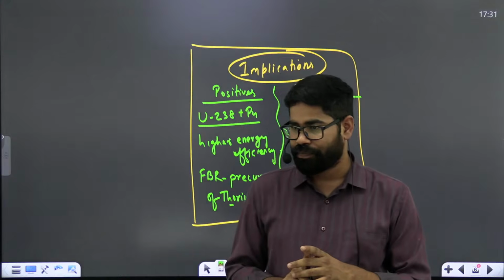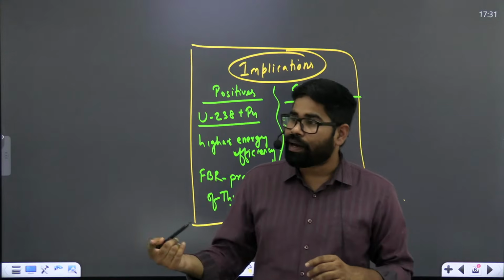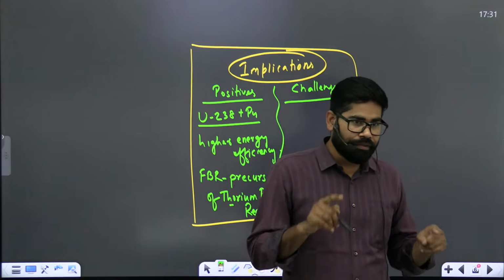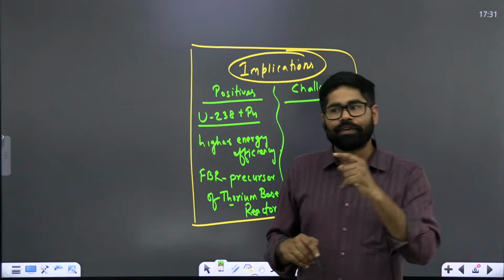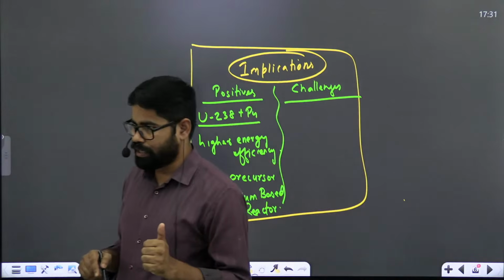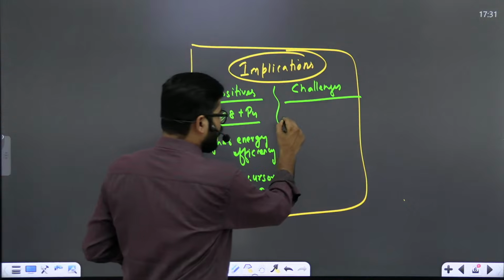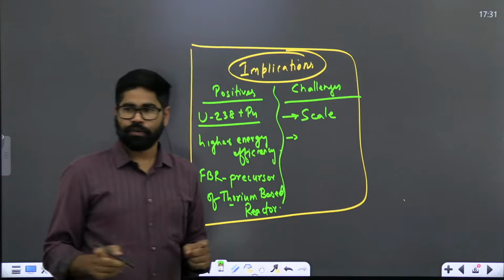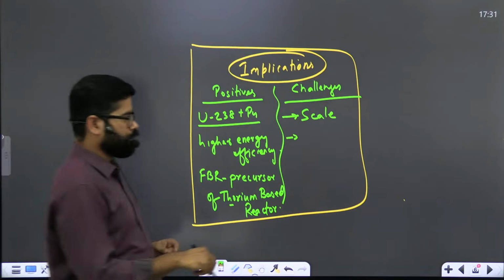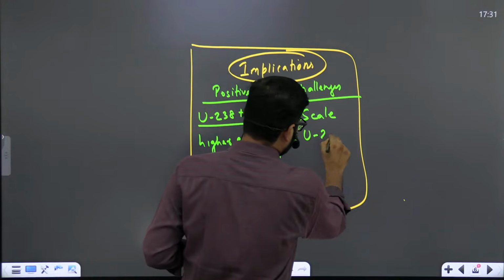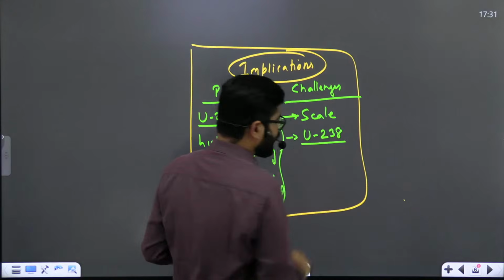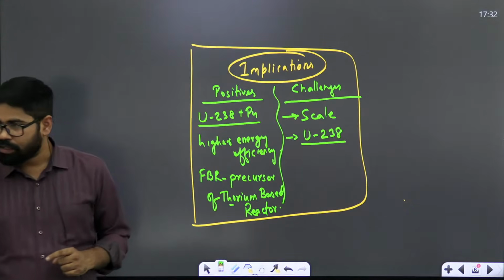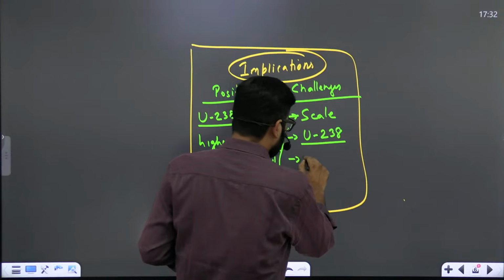So we need to advance on a rapid scale. If we really want to use it, we have to advance it on a rapid scale. The first thing is the scale of it. At present, we are still dependent on uranium. We are still dependent on uranium 238, which we are not having. Okay. Plus, of course, there is one thing, the radio.